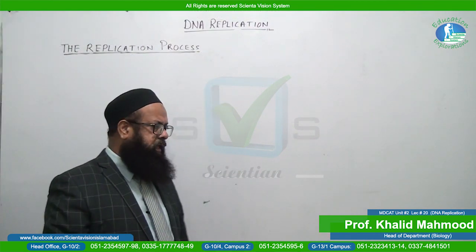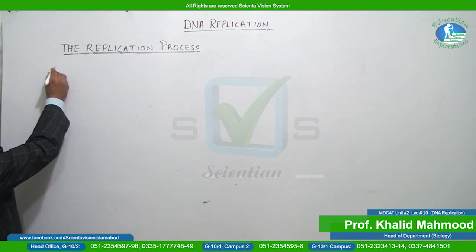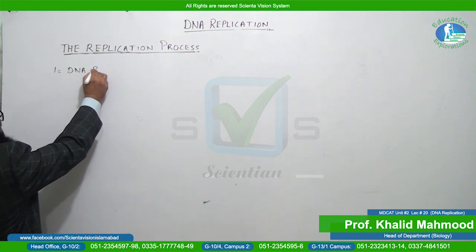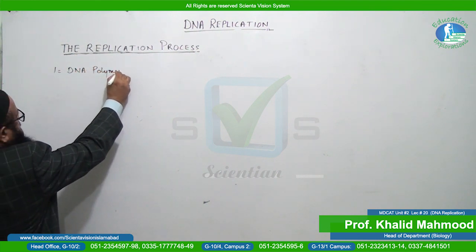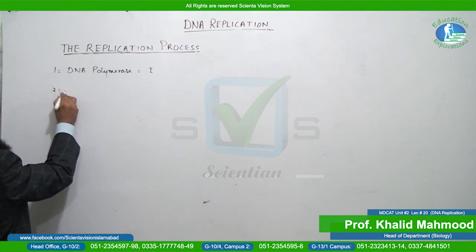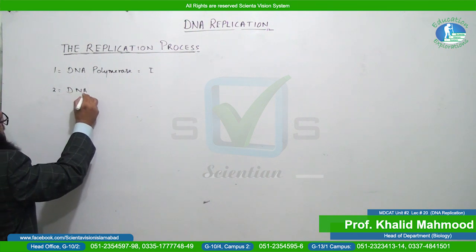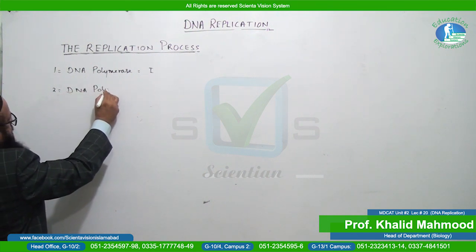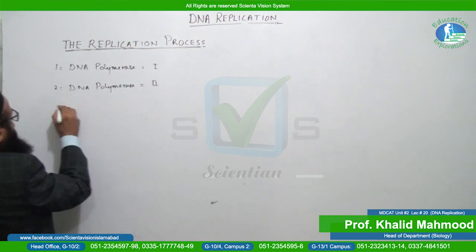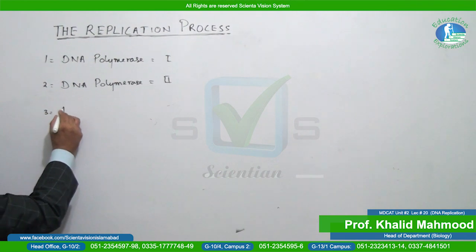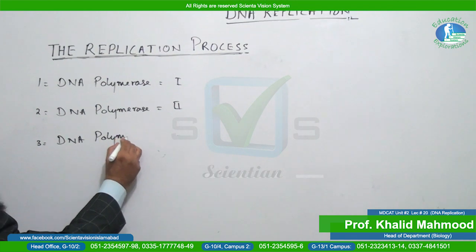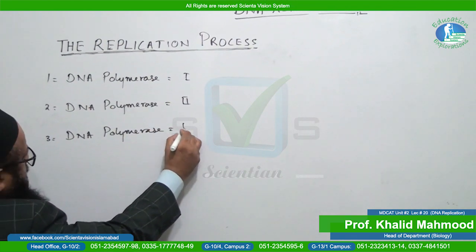The 3 types of DNA polymerase are: number 1, DNA polymerase 1; the second one is DNA polymerase 2; and the third one is DNA polymerase 3.